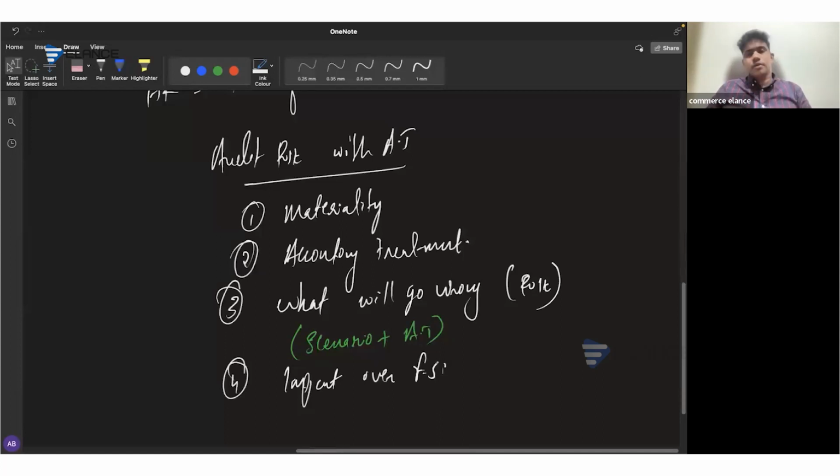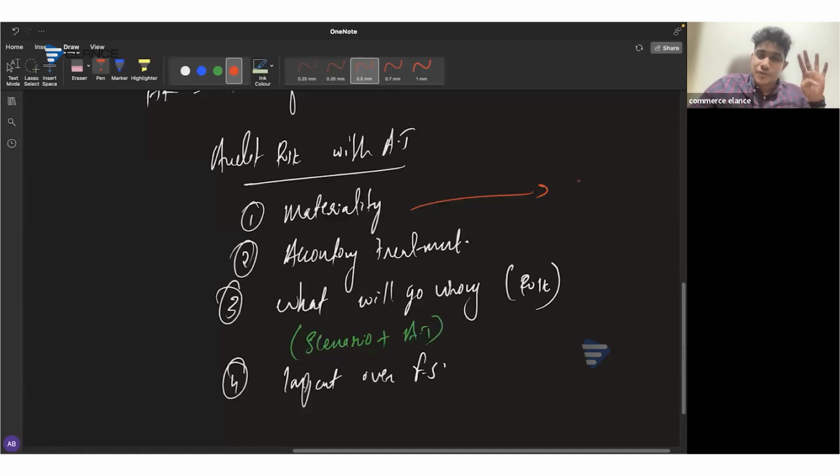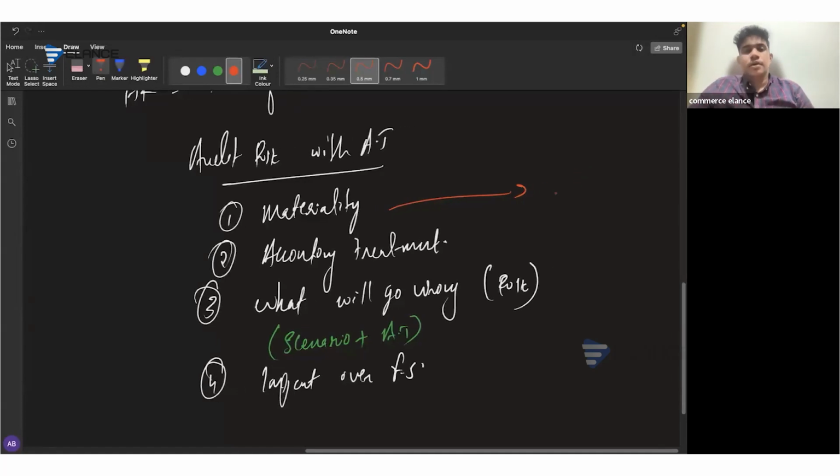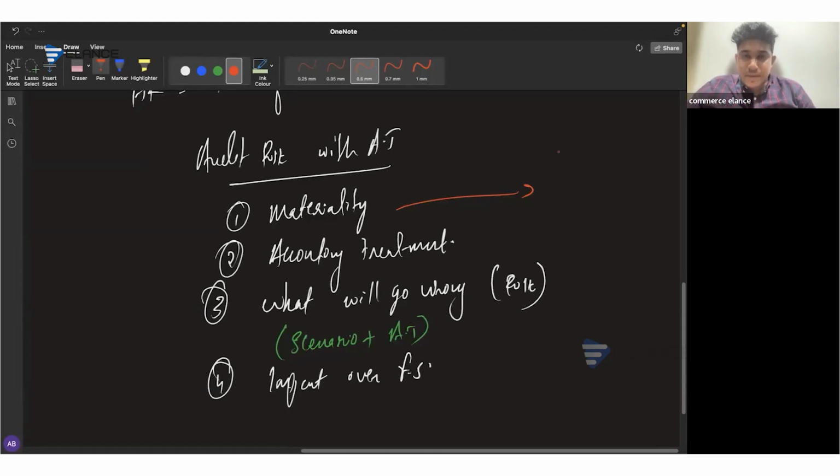And as we have shown here, first of all, you need to determine the materiality. Well, there are some changes from the last September exam onwards. Now the examiner will demand that you calculate the materiality on the basis of a specific benchmark. And for computing and explaining the benchmark on the basis of which you have calculated the materiality, you will get up to 3 marks for the materiality's computation and its justification. So basically, when it comes to the materiality benchmarks, we know that it can be determined either on the basis of SOFP elements or on the SOPL elements or on the basis of the nature.